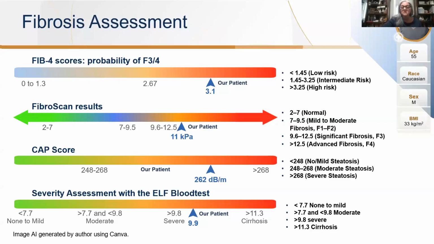CAP score of 262 is in the area of moderate steatosis. And then ELF blood test was also calculated with a risk of 9.9, which is a severe elevation, but still not in the range that we consider cirrhosis.